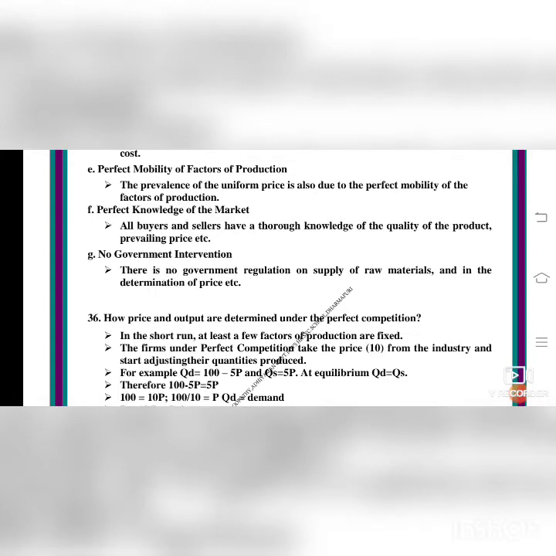The consumers. How price and output are determined under perfect competition. I will explain the question first. Price means the price fixing, the rate is fixed. The output is the profit for the producer. And perfect competition is a market. It's a type of market.